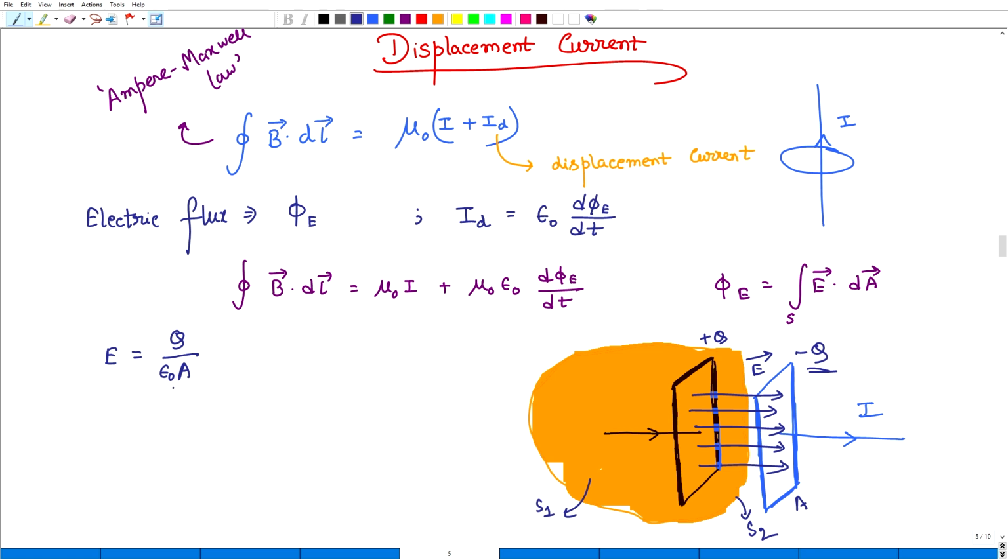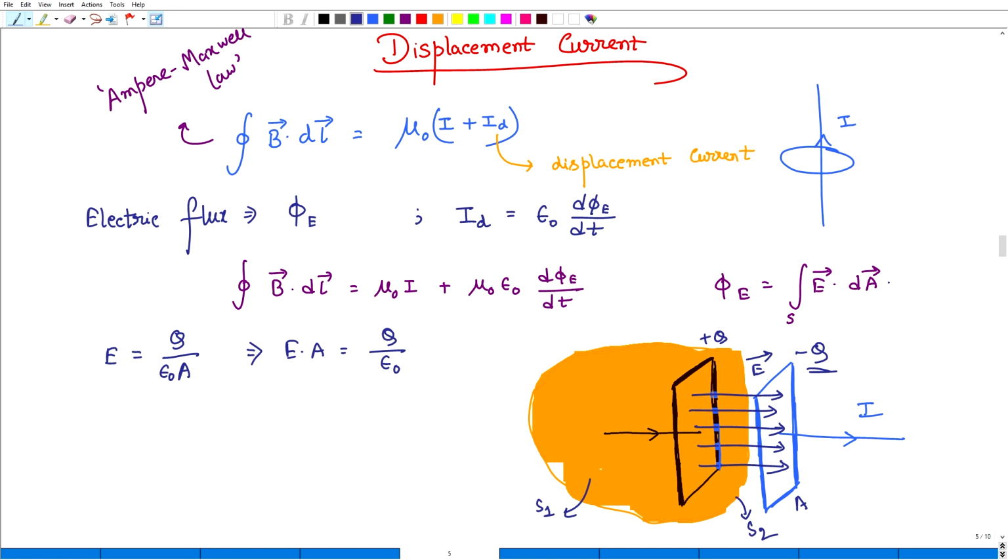So E is Q divided by epsilon naught A. So we can write E epsilon naught is Q by A, or EA is Q by epsilon naught. Now phi is the integral of the dot product of the electric field and the area vector, the total surface integral.